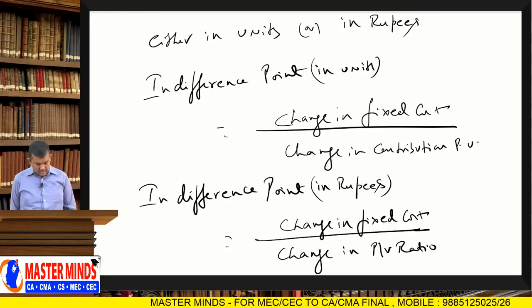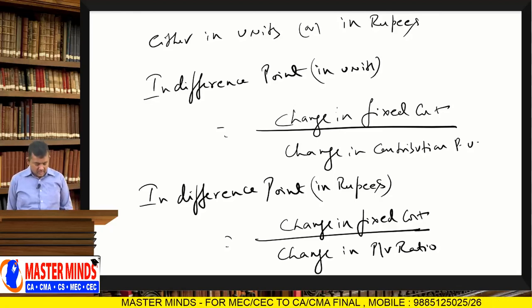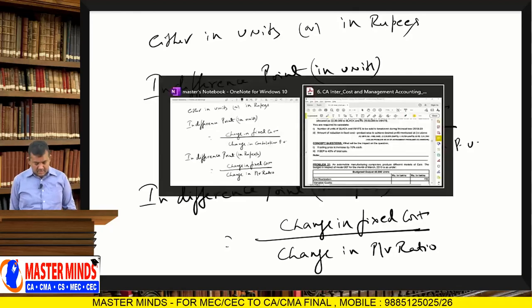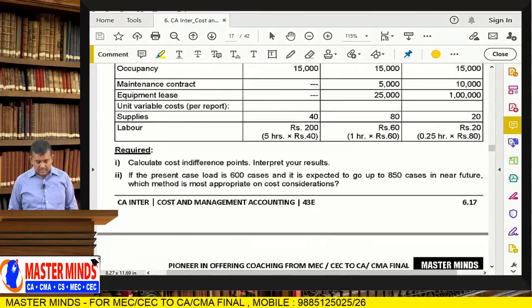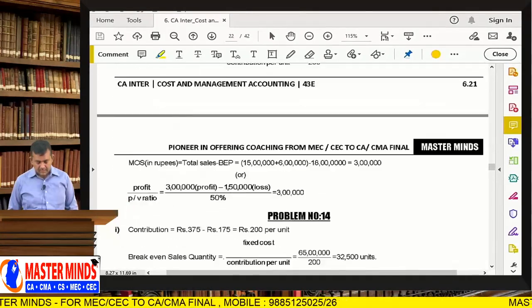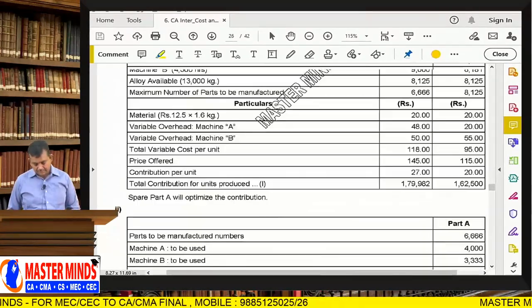Right. So, let us take one example. One assignment problem is taken as an example.